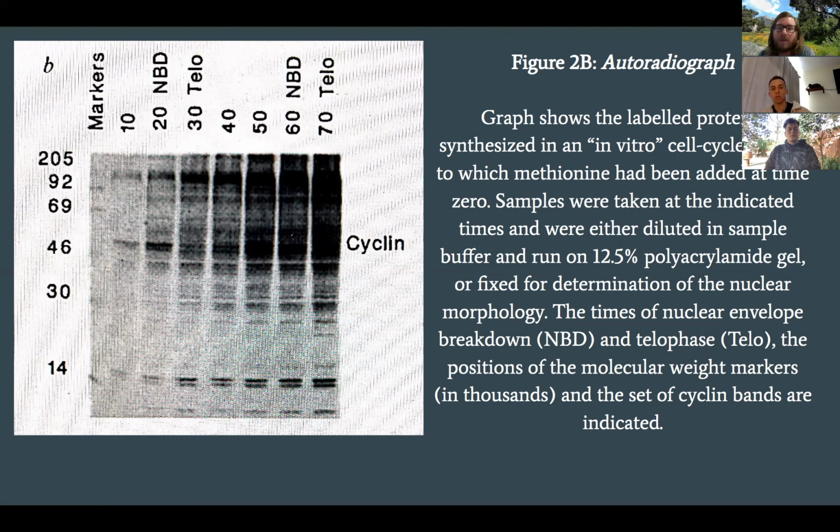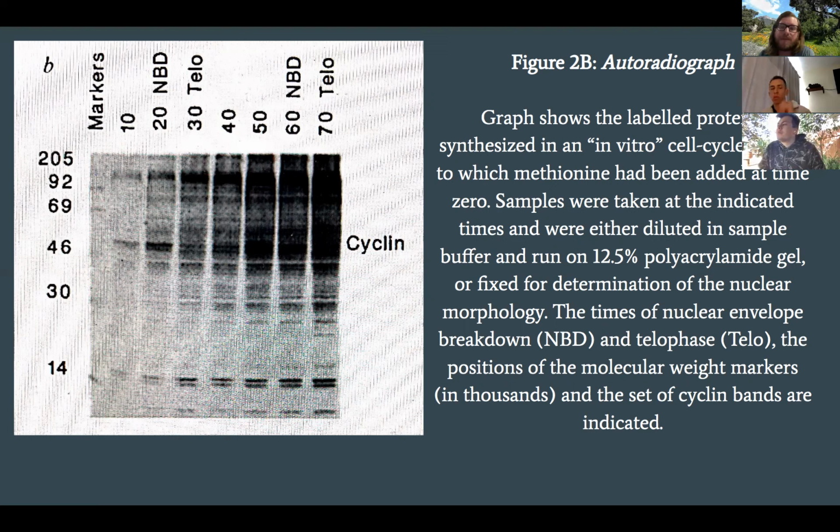This will give molecular weight markers in thousands and show cyclin bands for each increment. Increments of time for samples taken were every 10 minutes from start to 80 minutes total. The control for this experiment is a non-modified embryo that has undergone the cell cycle and had samples taken during time intervals so that these results can then be used for comparison with the gel plates of cyclin-modified embryos.